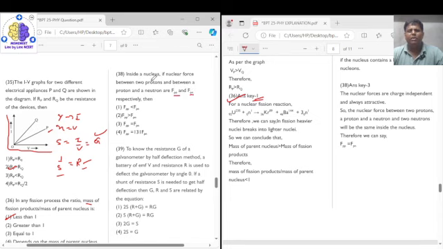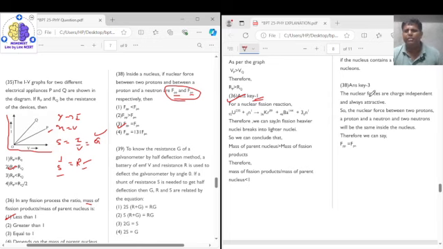It is nowhere dependent on the Coulomb force. Therefore, the nuclear force for all the nucleons is the same, because it is nothing but the binding force. So if it is the same, the correct answer for question number 38 will be option 3.